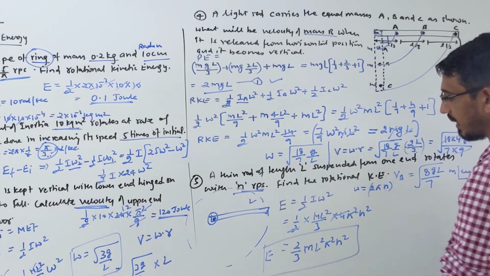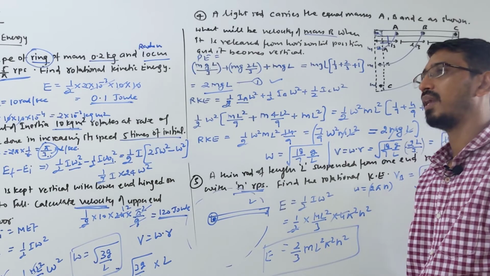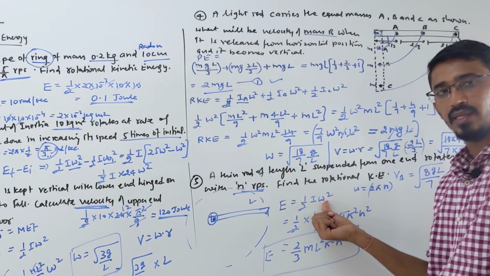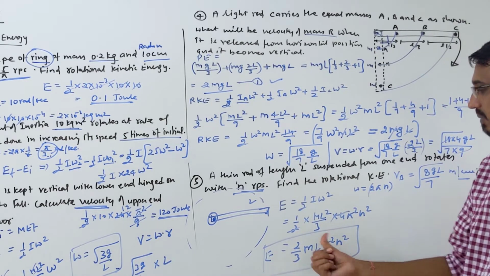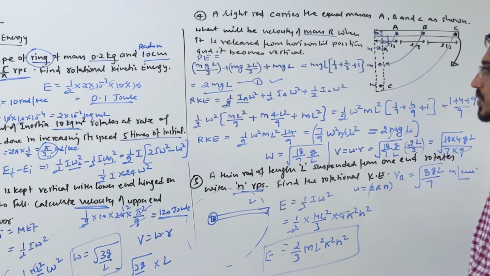A similar question was asked in the exam, where they said that if the frequency is doubled, then what happens to the rotational kinetic energy? You see, because omega square is there, energy is proportional to frequency square. If frequency is doubled, energy becomes 4 times, right? Okay, so we will do more questions on this.